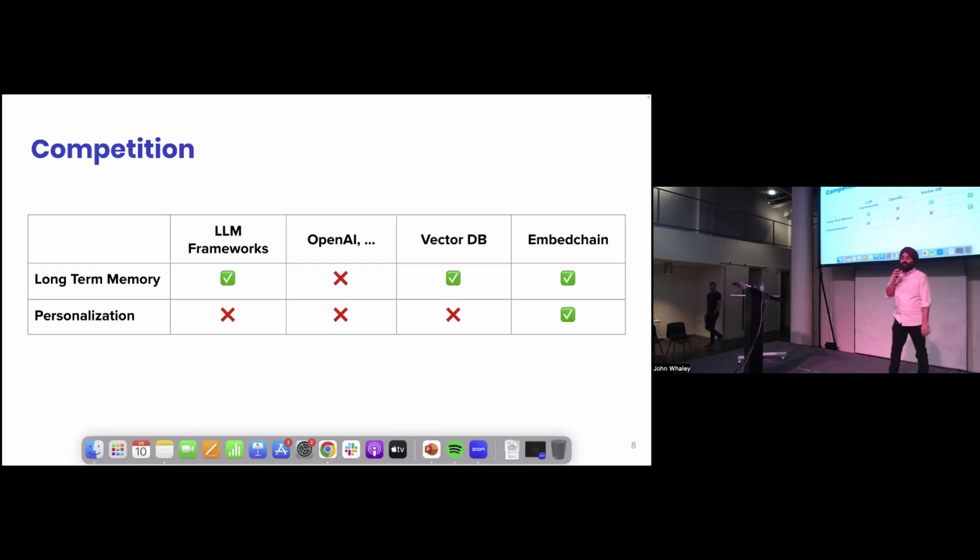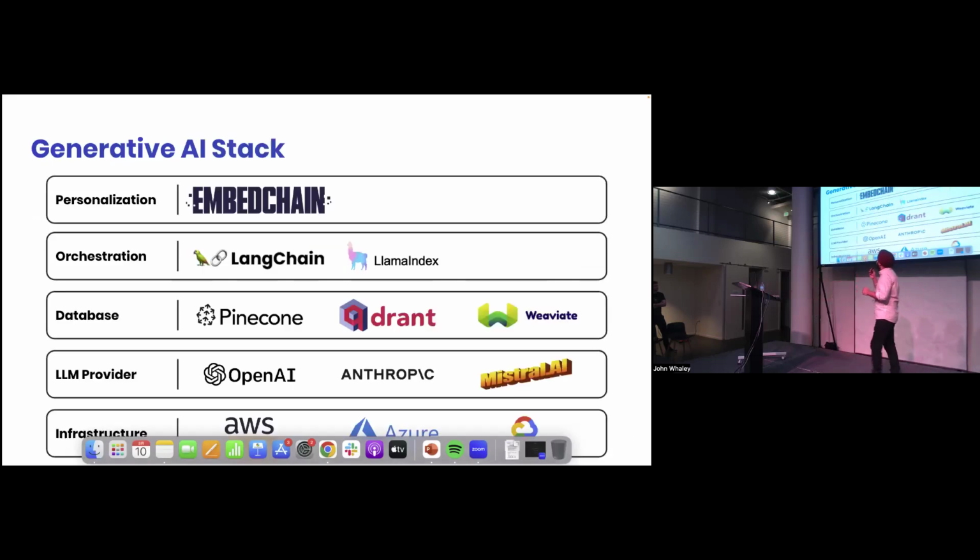So right now, we are the only ones that are doing this. Our closest competition is do it yourself. However, we know that someone else might build it, but we have a very strong head start by having an active and engaged developer community of 40,000 monthly active developers. So this is how we fit in the generative AI stack. Notice we sit on top of the orchestration frameworks and enable you to add personalization to your AI app.